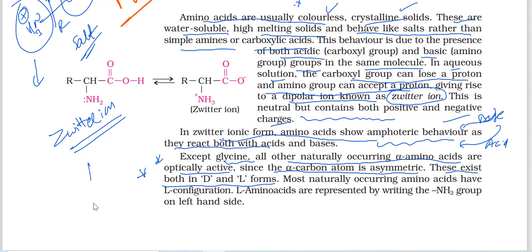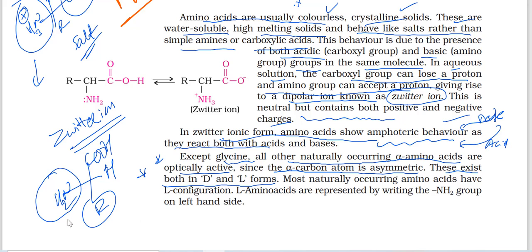In the amino acid structure you saw, NH2 is on the left side, COOH up, hydrogen here, R group here. The more electronegative atom is on the left side, that's why it is L. In carbohydrates we discussed the more electronegative OH group on the last chiral carbon is on the right side, that's why we wrote D: D-glucose, D-fructose. Here the left side is there, so L.